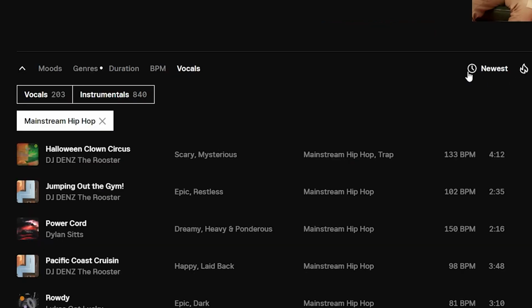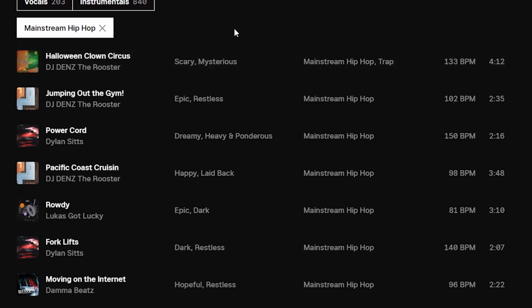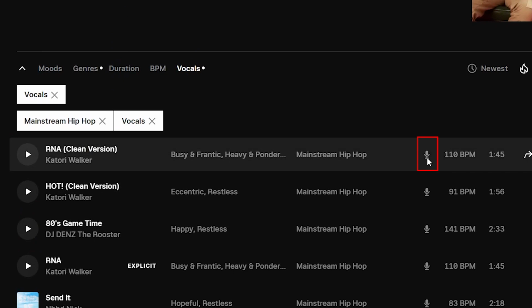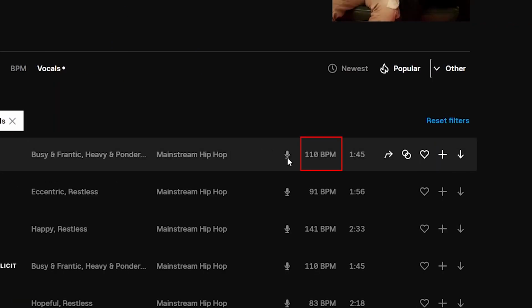At the individual songs in the results, we can see not only the cover, name and artist, but also the genre and moods, as well as on the microphone icon, whether the track contains vocals, what its BPM is and how long it is. On the right side we can also save the song as a favorite or in a playlist, as well as download it directly.